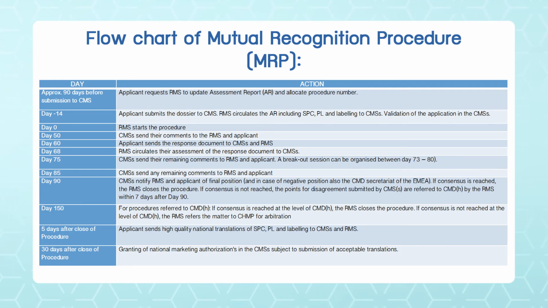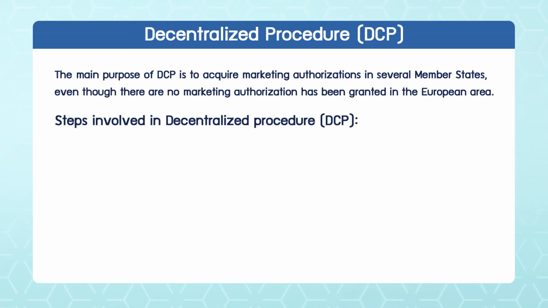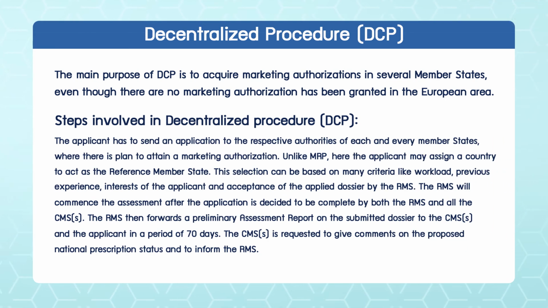In the decentralized procedure, like we said, the product is not registered in any of the member states, and you want to initiate registration in 4 or 5 member states at the same time. So that is a decentralized procedure. The selection of the RMS can be based on many criteria like workload, previous experience, interest of the applicant, and acceptance of the applied dossier by the RMS.